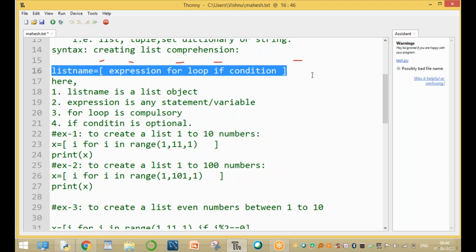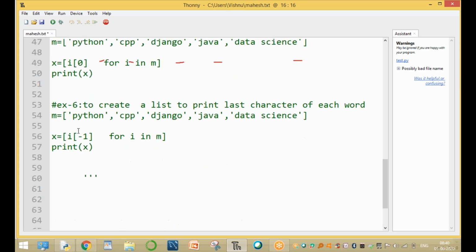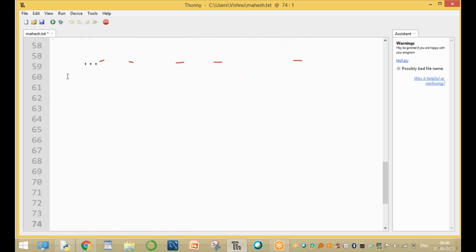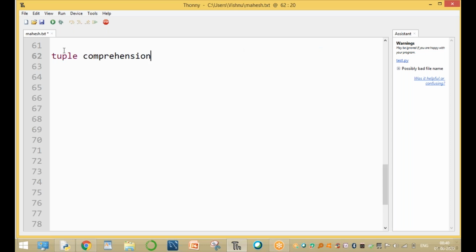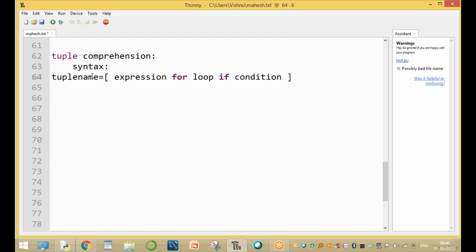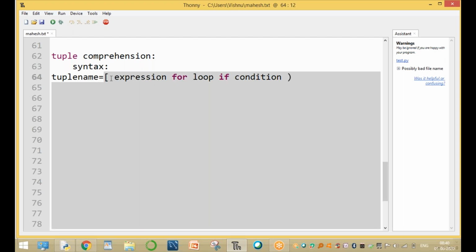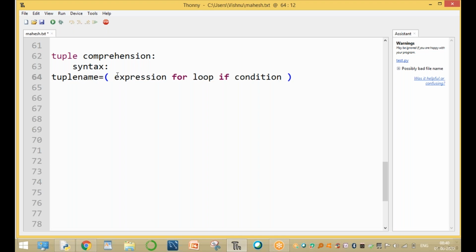Same syntax as a list. Here, run this one. Now the generator comprehension or tuple comprehension, is it supported or not supported? So our question is tuple comprehension. What is the syntax? The syntax is the same as the list, and here the tuple name, expression, for loop, and condition, by using the parenthesis. In place of square brackets, where the values are enclosed by square brackets, it is a list. Here the values are enclosed by the parenthesis. It is called a tuple.